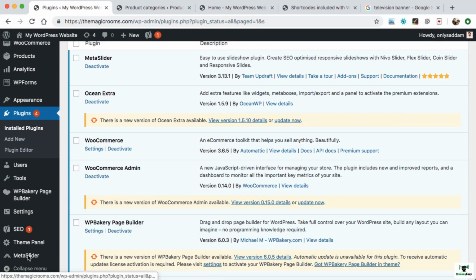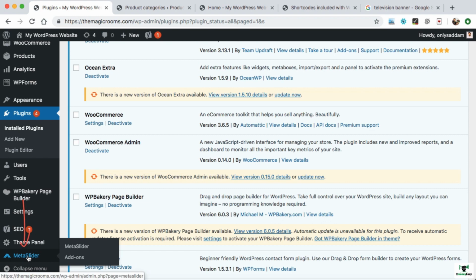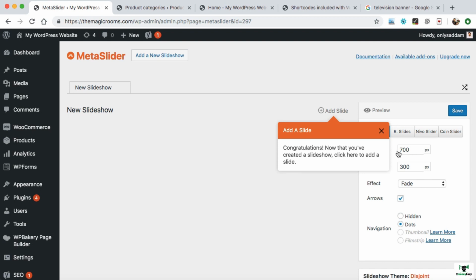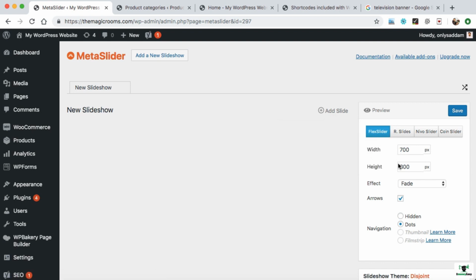Just close this pop-up. Here we can see Meta Slider. Just click on it. So this is a new tab added into your WordPress dashboard when you activated the plugin. Alright, now our first step is to create a slideshow. So click on this add a new slideshow button over here at the very top. Now close this pop-up first. Here on the right hand side we need to specify the width and height of the slide images. So here we can make a standard size 1280 pixels width and 400 pixels.